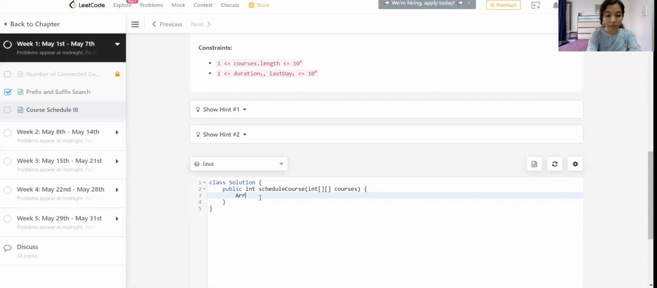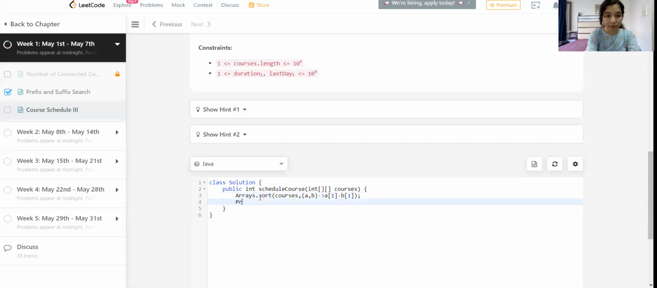We will sort our array of courses first, using a comparator, because we need to sort it according to the last day, not according to the duration. So we'll use a comparator a, b, where a[1] minus b[1]. This means we are sorting it according to the last day, not the duration.